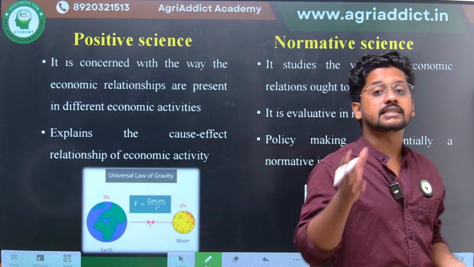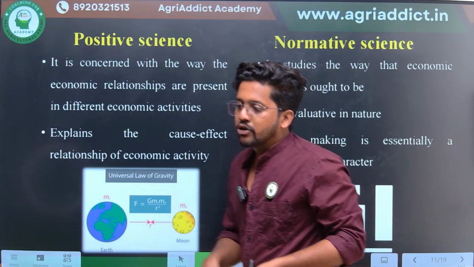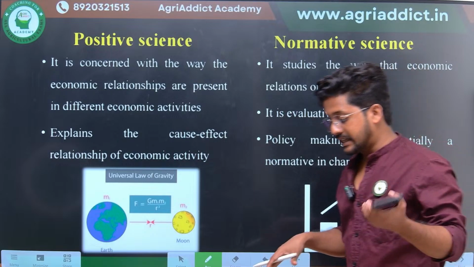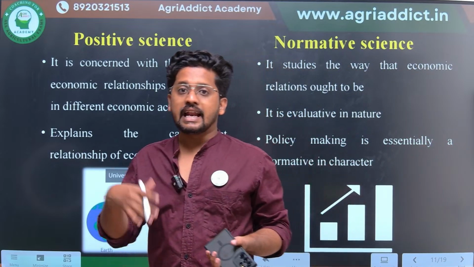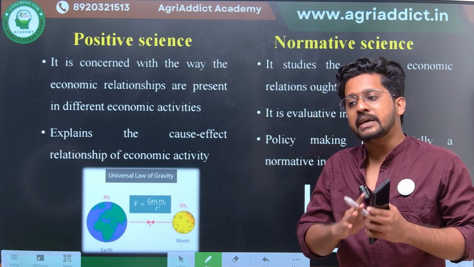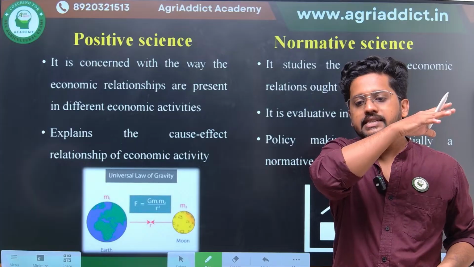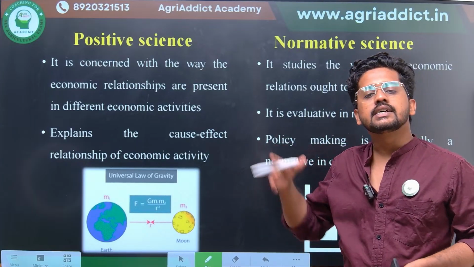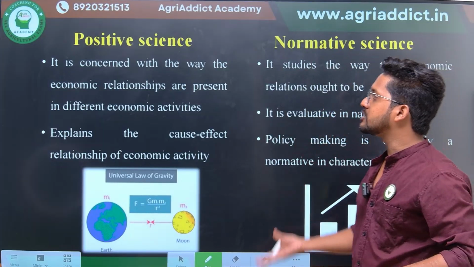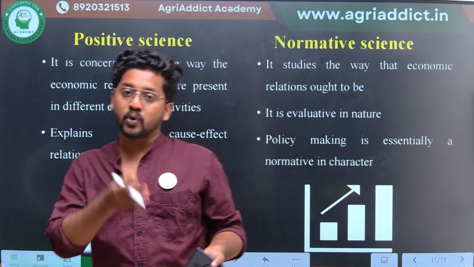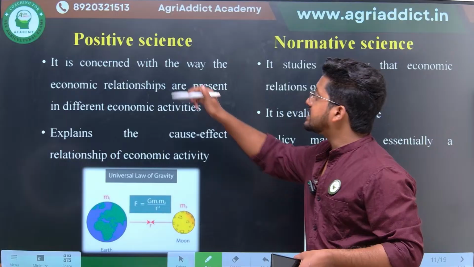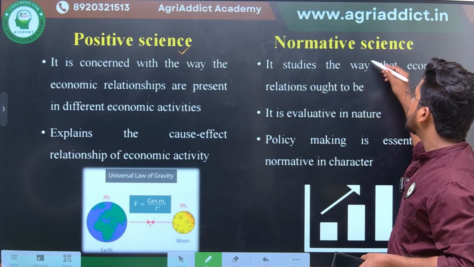Then why is economics considered a science? Because in order to call something a science, it has to follow a systematic procedure, right? They would be collecting some data, analyzing those data, generalizing it, testing it, and only after that will it be proclaimed as a theory. This entire systematic scientific procedure is used in the case of economics. Therefore economics is also known as a science. So economics is both art as well as science, and economics can be defined in two ways: economics is a positive science and economics is a normative science.